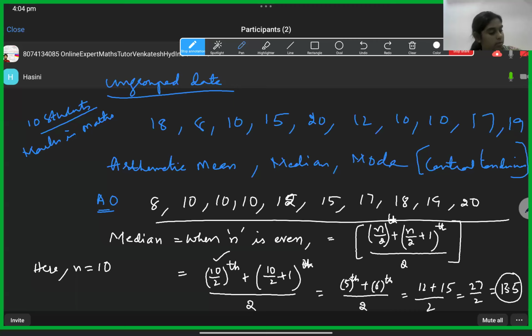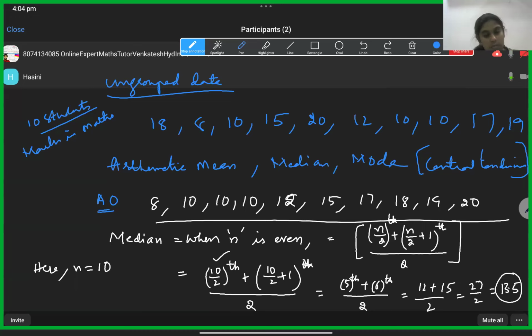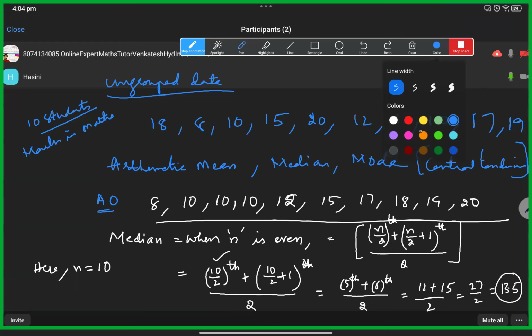When the number of observations is even, if you get confused, in ninth class we use the formula for understanding. But for median with ungrouped data, that is this type of data, you can do the sum without using the formula also. The way without the formula is: first we check whether the number of observations is even.